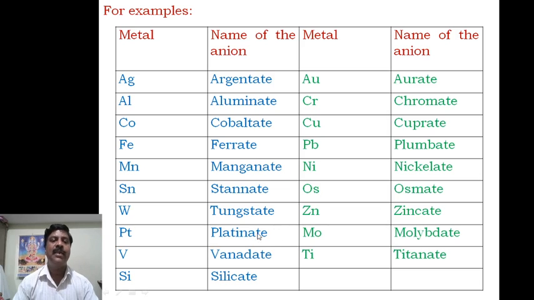These are the examples. When these metals are present in an anionic coordination complex ion, only then do you write the central metal name ending with these letters, named like this.